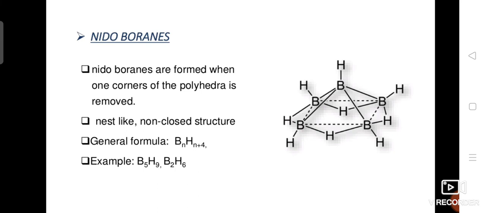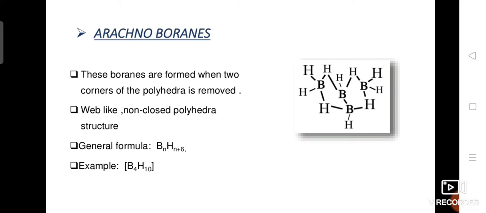From the total number we can calculate the number of electron pairs by dividing by 2. So we can identify how many pairs are there. If we have n+1 pairs, it is called closo. If you have n+2, it is called nido. If the electron pairs present in the skeleton are n+3, it is called arachno.